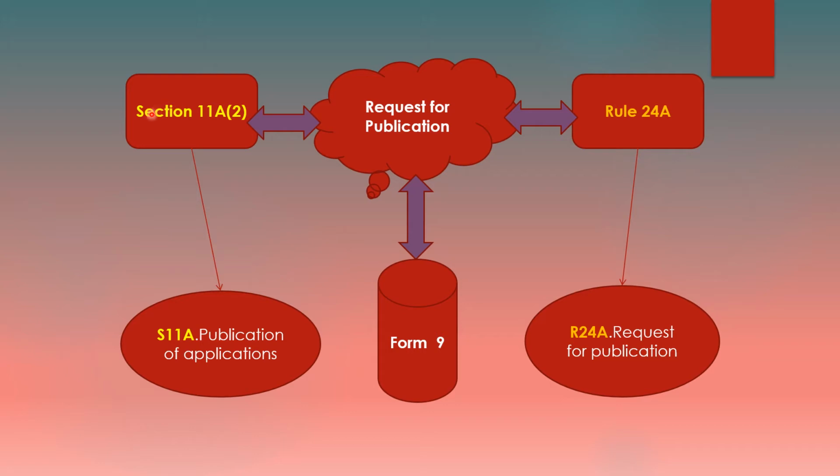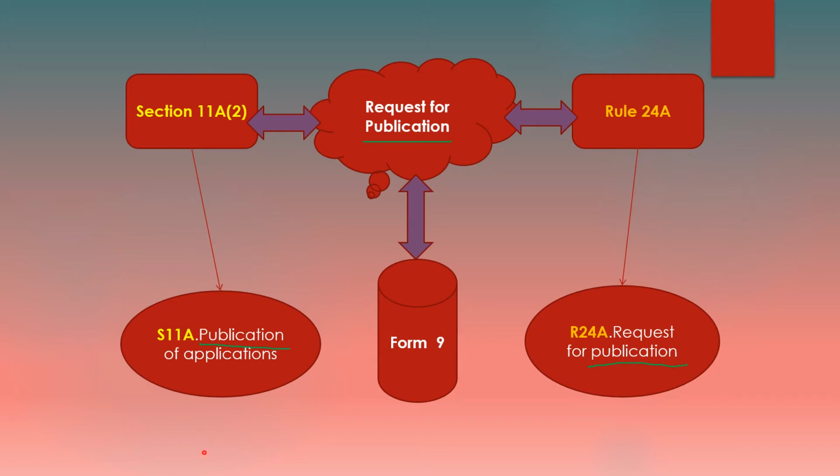Okay, the relevant section is section 11A, whose title is publication of applications, and the relevant rule is rule 24A, whose title is request for publication. So here you can see the keyword for the particular form, the particular rule and the particular section.